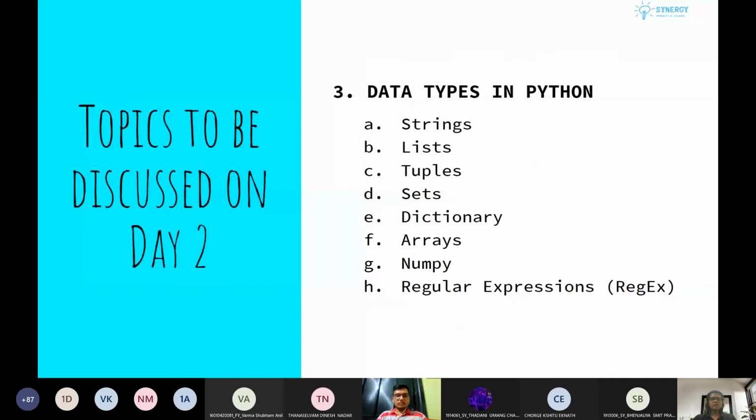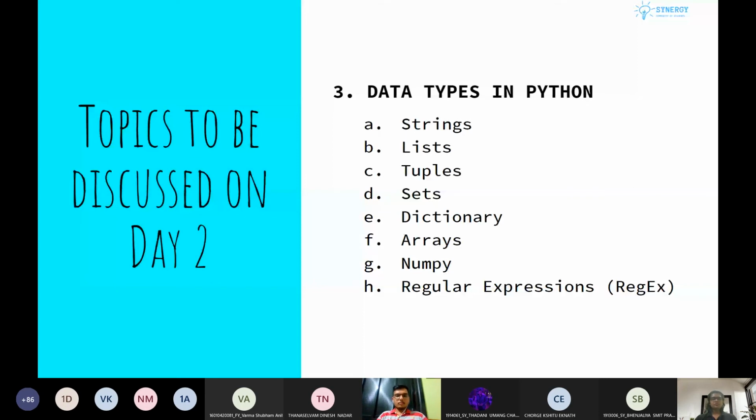So in today's session, we will be discussing strings, lists. So lists in Python are basically the arrays in C programming, tuples, sets, dictionary in Python, then arrays which are a different type of array, not the list array, then NumPy and the regex. So Python has very, I can say, intuitive type of data structures which are easy to implement and which save your time as well, and they are very easy to write also. So we will be explaining all the data structures in detail.